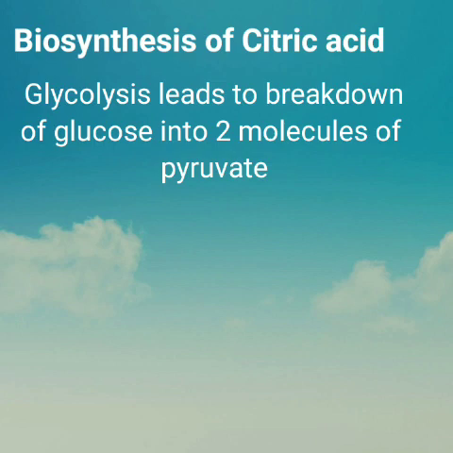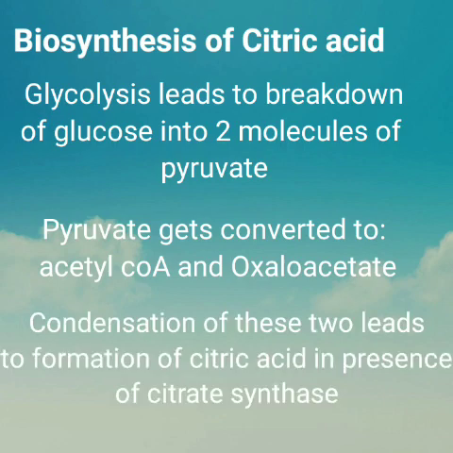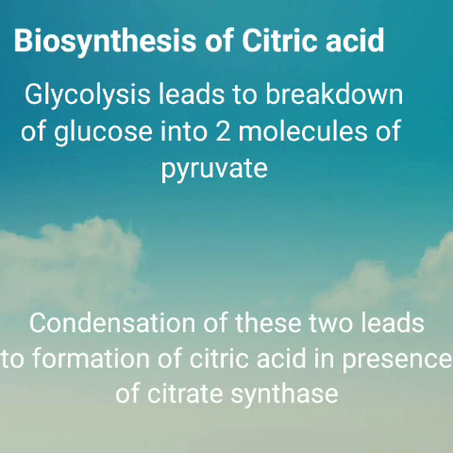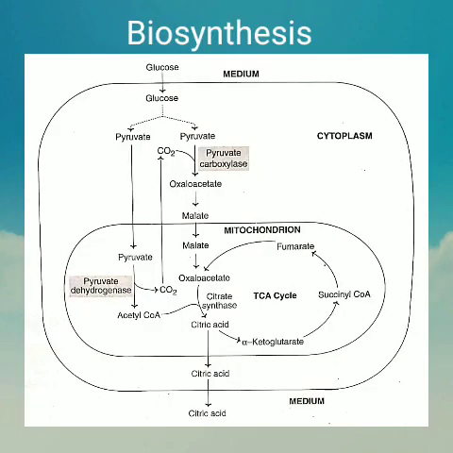Biosynthesis of citric acid. Glycolysis leads to the breakdown of glucose into two molecules of pyruvate. Pyruvate gets converted to acetyl-CoA and oxaloacetate individually. Condensation of these two, that is acetyl-CoA and oxaloacetate, leads to the formation of citric acid. This is the biosynthesis. Citrate synthase is the critical enzyme required for the synthesis of citric acid.